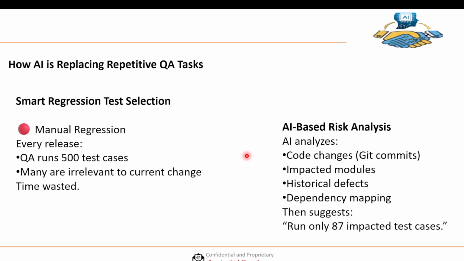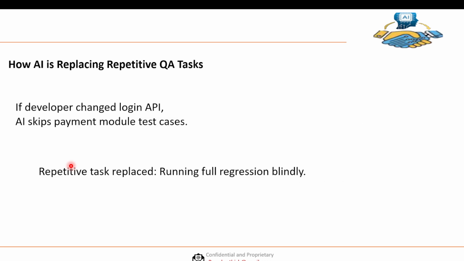Using AI, we do the risk analysis. It checks what code got changed in Git commits, does the analysis, then looks at impacted modules and historical defects. Then it suggests running only 87 impacted test cases instead of 500, which definitely saves our regression time. For example, if the developer changes the login API, it skips the payment module, since there is no relationship between login and payment.